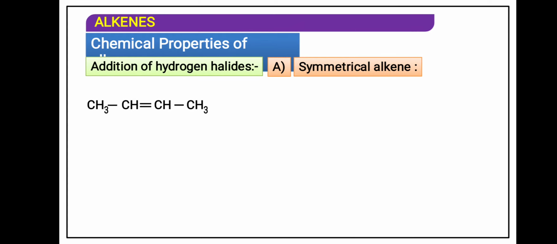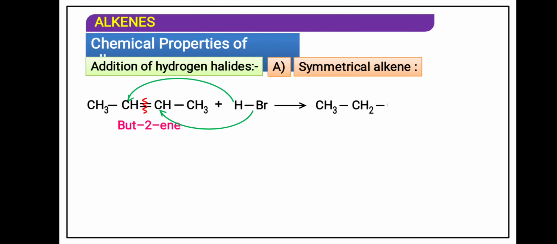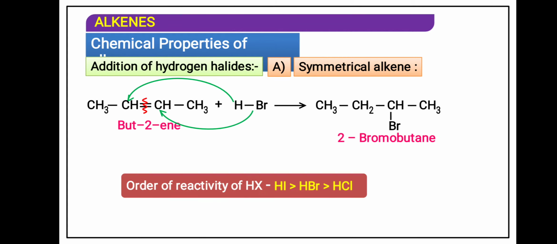Now this is also across a double bond, with one alkyl group on one side and another alkyl group on the other, so it is also a symmetric alkene. 2-bromobutane is obtained. Order of reactivity: hydrogen iodide is more reactive because the size of iodine is very large and that of hydrogen is very small, so the interaction holding hydrogen is very weak.